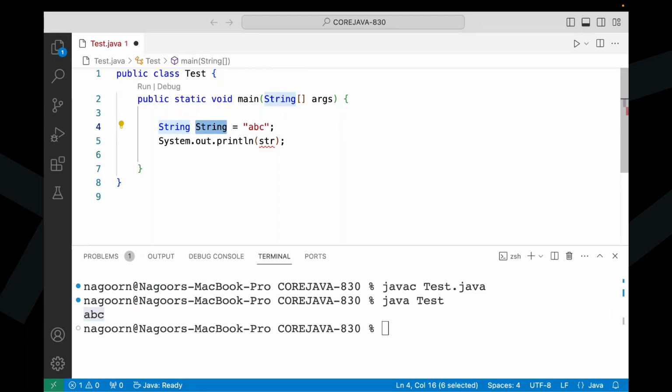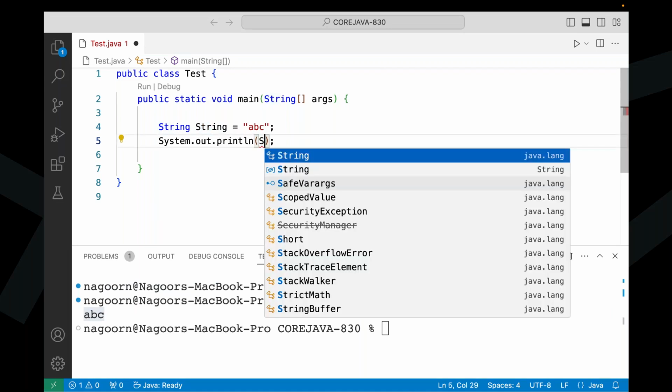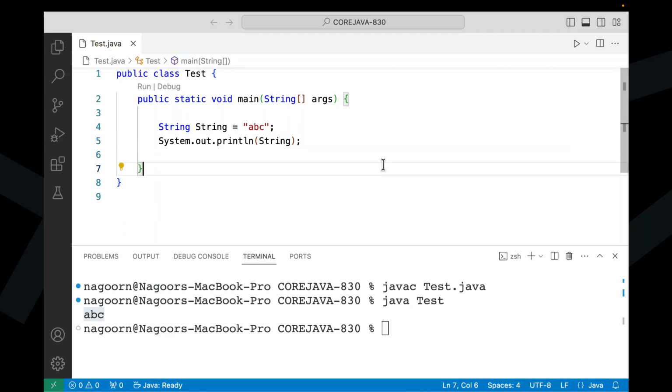This string is actually a class name, but I'm trying to use that class name as str. Even data also I'm going to provide in place of abc. Now here, whenever we provided System.out.print of str, in place of that I'm going to use that variable. Now tell me, all of you are okay with this? String is a class name. Here I've used it. Now in place of str, I provide the same class name again. ABC is a data.